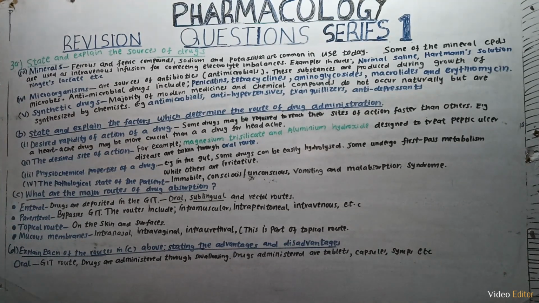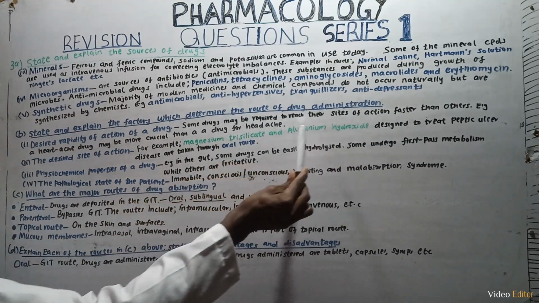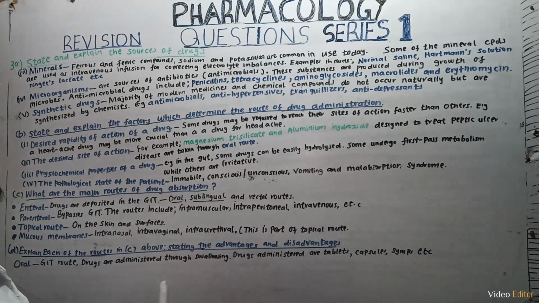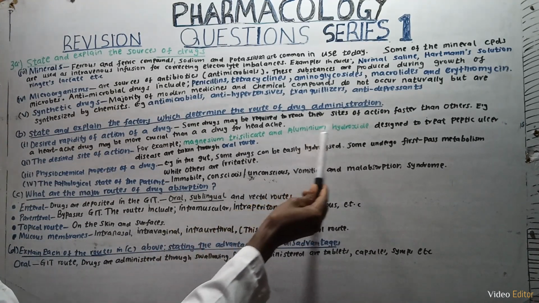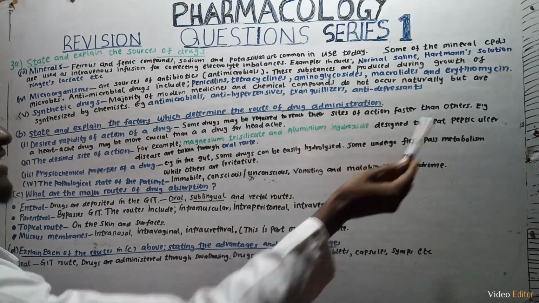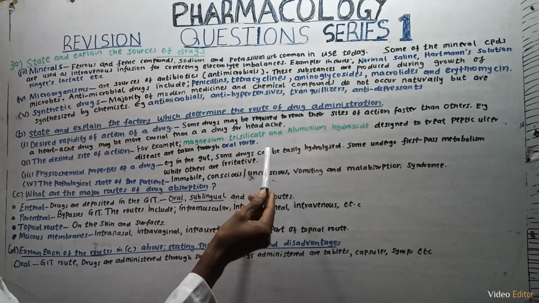Number B says, state and explain the factors which determine the route of drug administration. So we have desired rapidity of action of drugs. Some drugs may be required to reach their site of action faster than others. For example, a heart attack drug may be more crucial than a drug for headache. Then we have the desired site of action. For example, magnesium trisilicate and aluminum hydroxide, which are designed to treat peptic ulcer disease, are taken through the oral route.